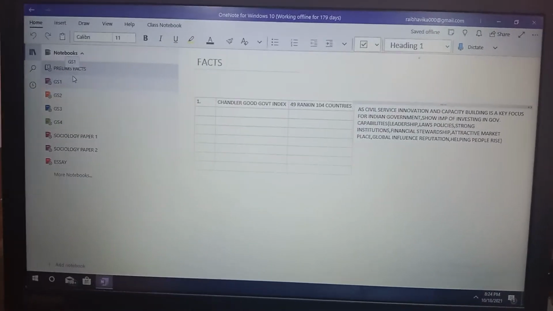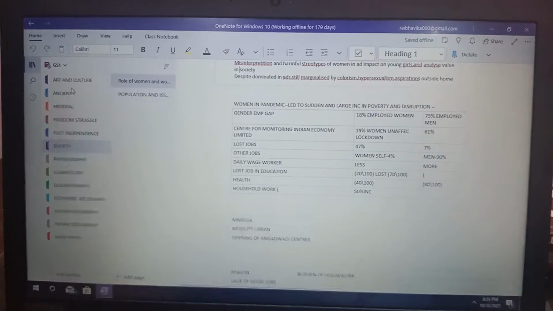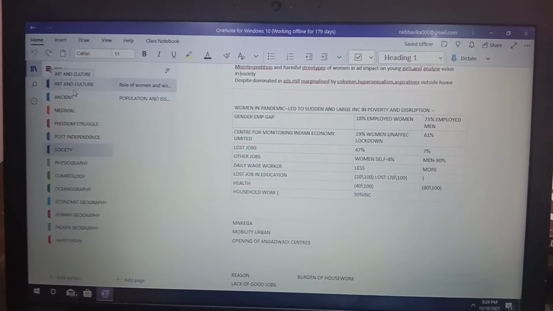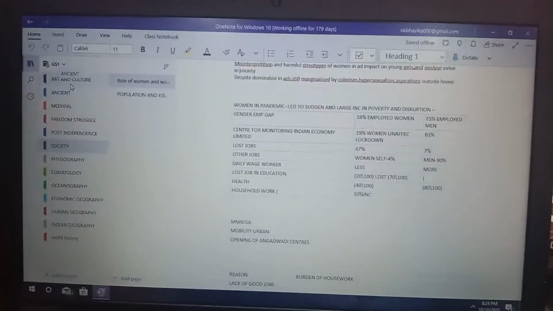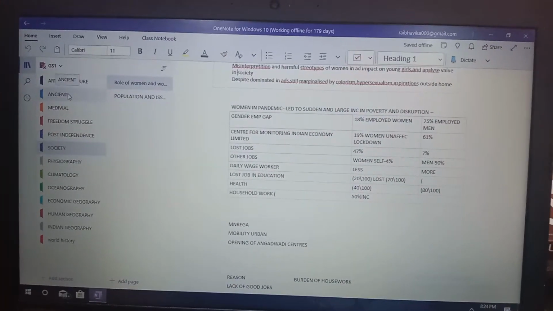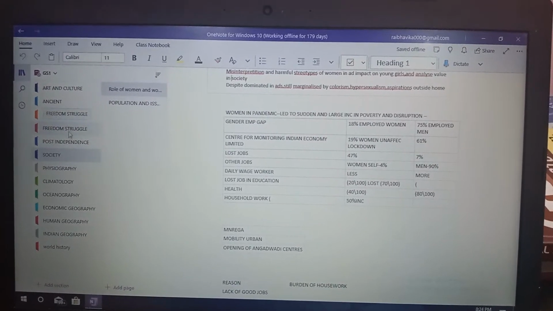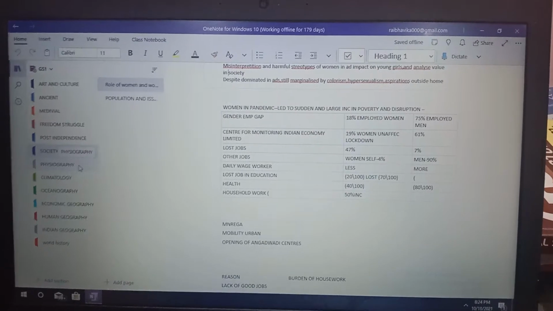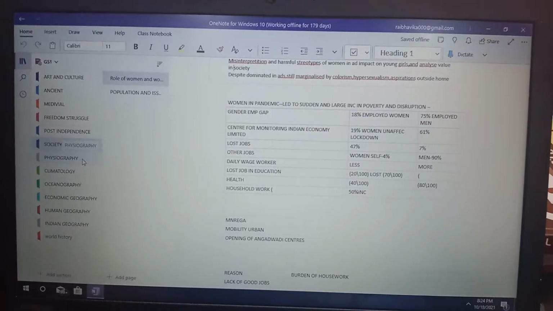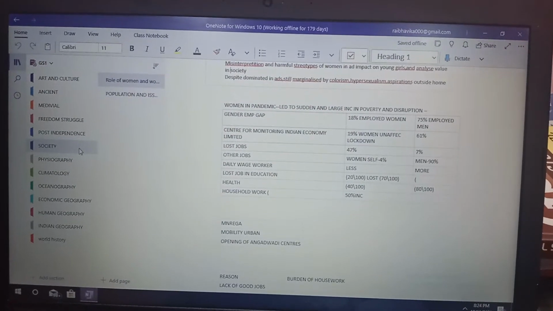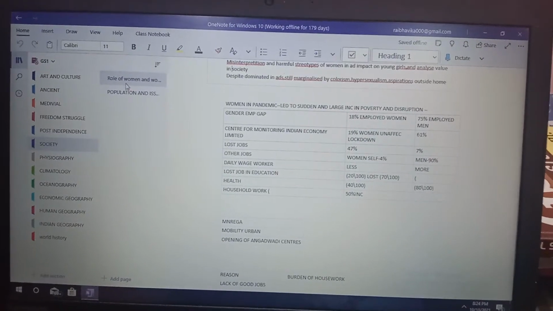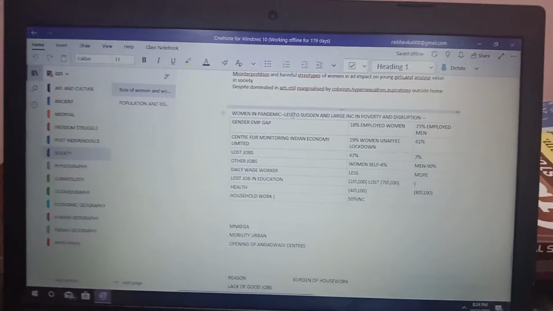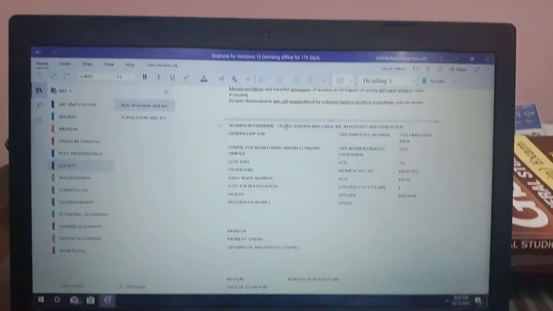That's the notebook of GS1. In the notebook of GS1 there are different notebooks which cover every topic of the mains UPSC syllabus: art and culture, ancient, medieval, freedom struggle, post independence, society, physiography, climatology, oceanography, economic geography and so on. Okay, I will show you one portion like society, and there is role of women. I will show you some notes of mine on role of women which I had made from The Hindu newspaper.